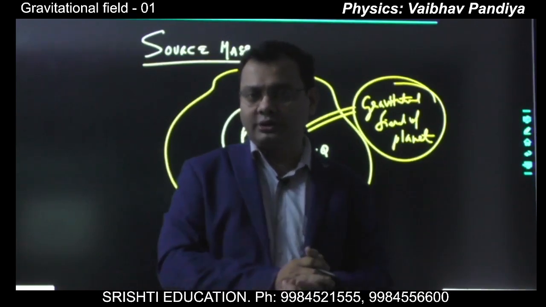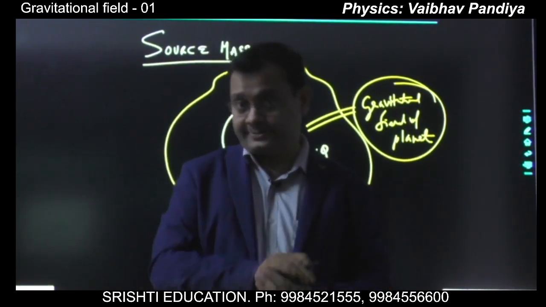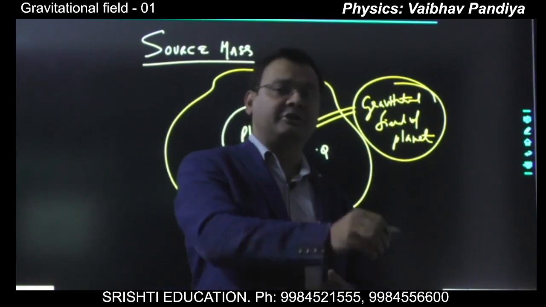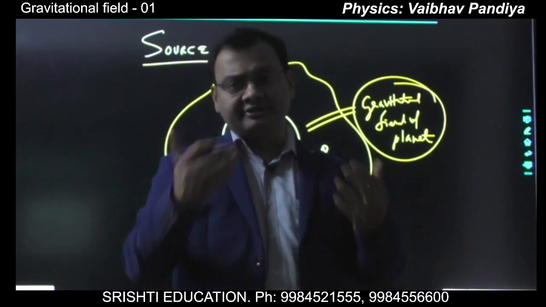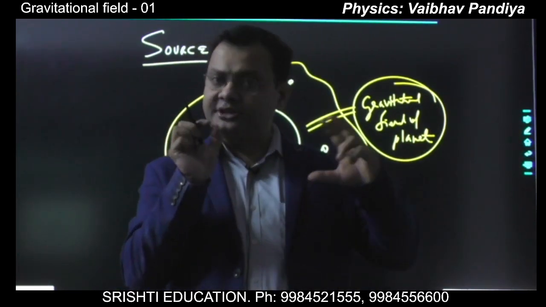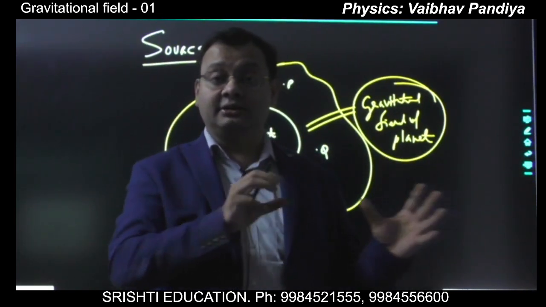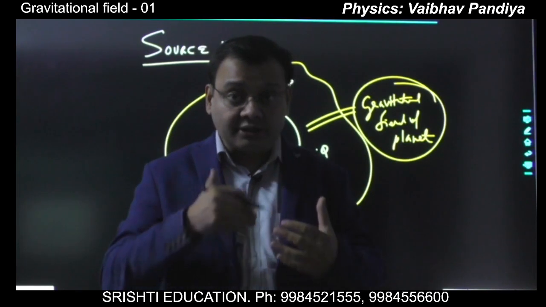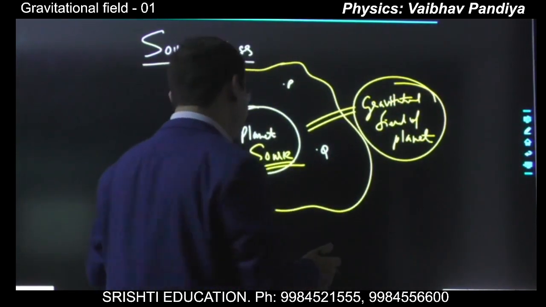Suppose you want to know the gravitational field of the planet Earth at the surface of the planet, and say it is 9.8 meter per second square vertically downwards. So it is the gravitational field in existence, and if you are bringing some test mass to measure this field, the test mass will not change this field. The test mass will only measure the value of the existing field, that is 9.8 meter per second square.